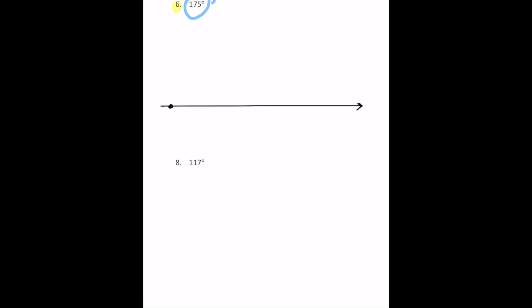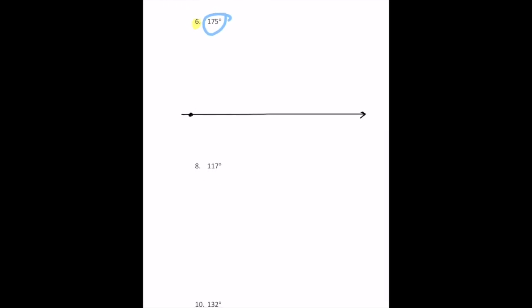So now I'm going to go ahead and measure that, right? So I could place my compass. In this case, I can go ahead and put the vertex over here at that point, and then go ahead and figure out what 175 looks like.